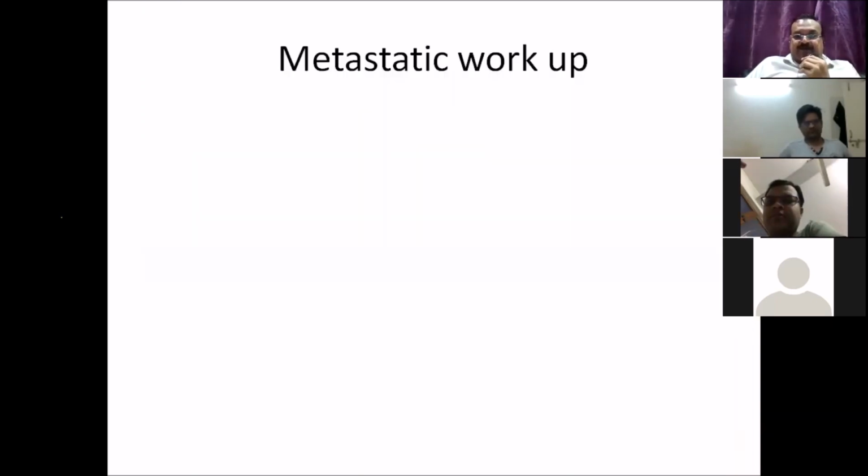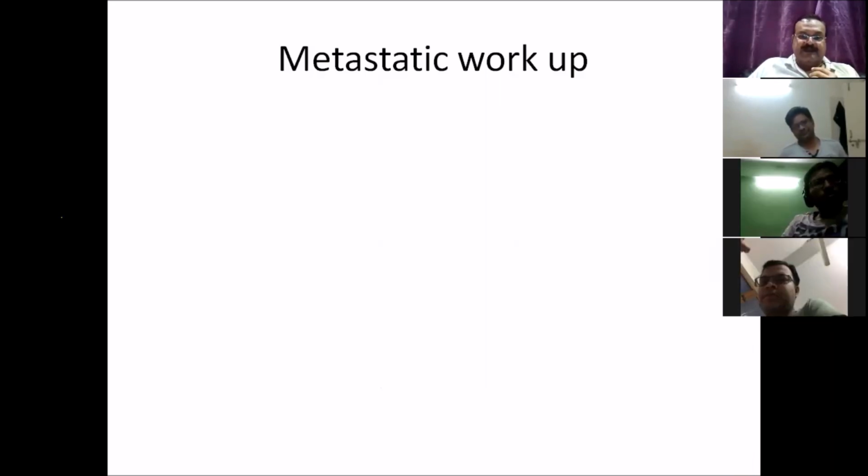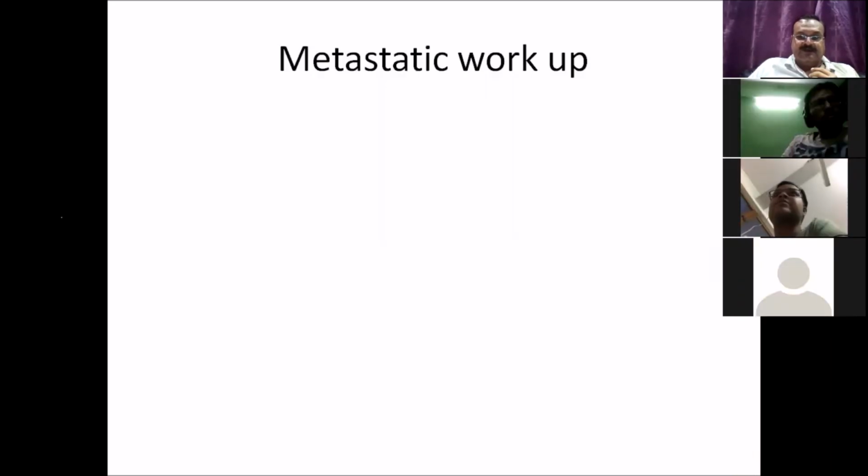So what metastatic workup would you do? From the CT scan, it looks like an operable tumor. I got one answer, PET scan. Any other? CT thorax. Chest X-ray and ultrasound of the abdomen. So CT thorax, abdomen and pelvis. Low dose breath hold non-contrast CT.